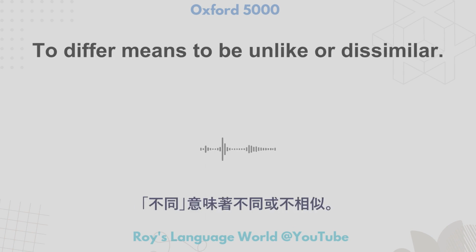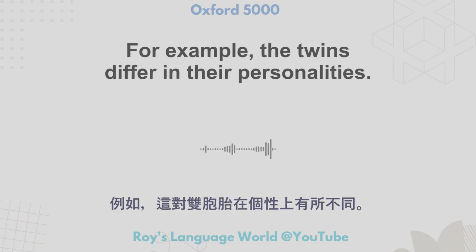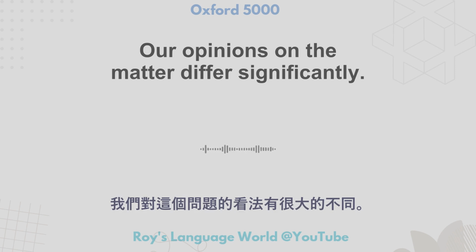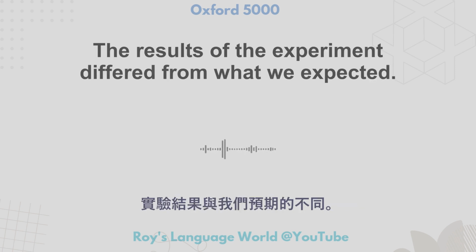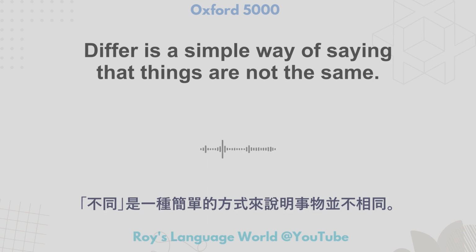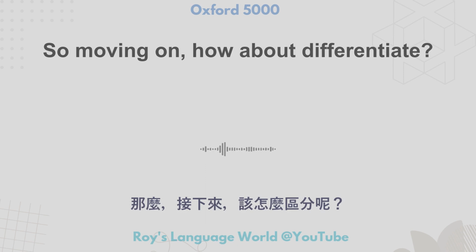So how about differ? To differ means to be unlike or dissimilar. For example, the twins differ in their personalities. Our opinions on the matter differ significantly. The results of the experiment differed from what we expected. Differ is a simple way of saying that things are not the same. Yeah. They're not alike. So, moving on.